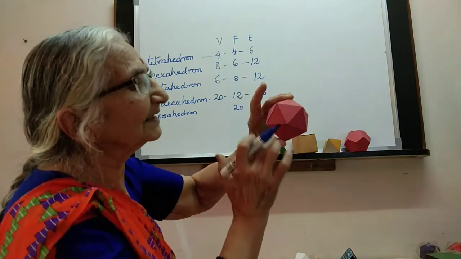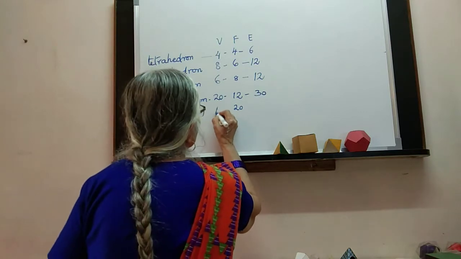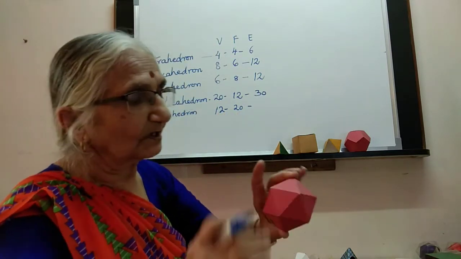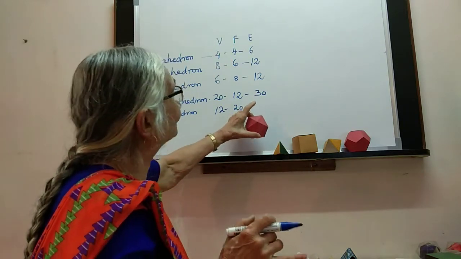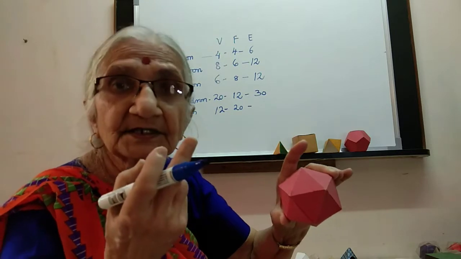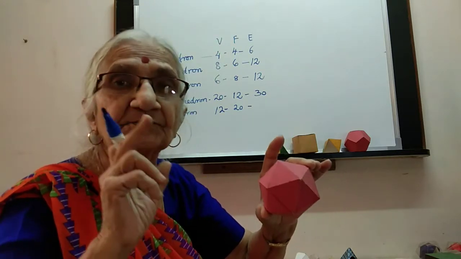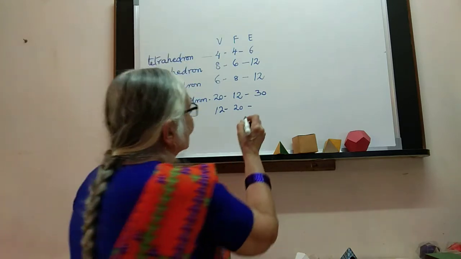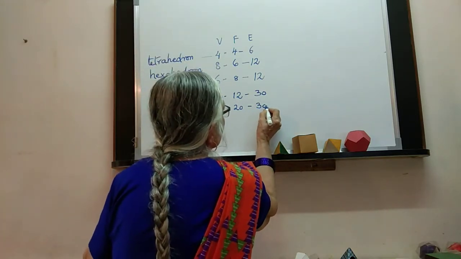So 10, 11 and 12. And what about the edges? Well, we know that there are 20 faces. Each is a triangle, so 3 edges. 20 into 3 is 60, but each is considered twice, so half of it, and that is 30.